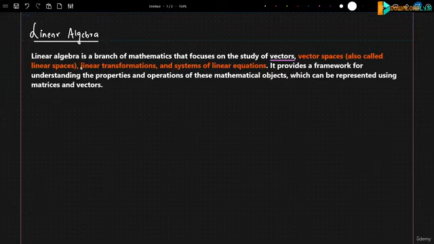So linear algebra is a branch of mathematics that focuses on the study of vectors, vector spaces, also called linear spaces. Then you have some topics like linear transformation. Then you have system of linear equations. It provides a framework for understanding the properties and operations of mathematical objects. Okay, this is really important to understand, which can be represented using matrices and vectors.